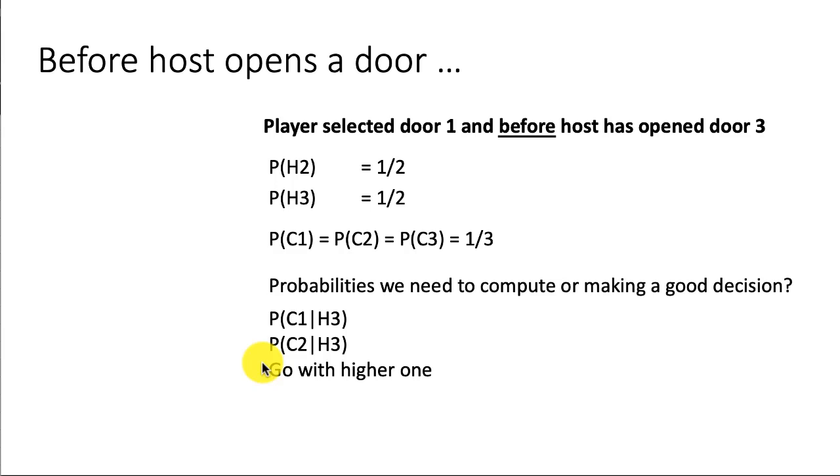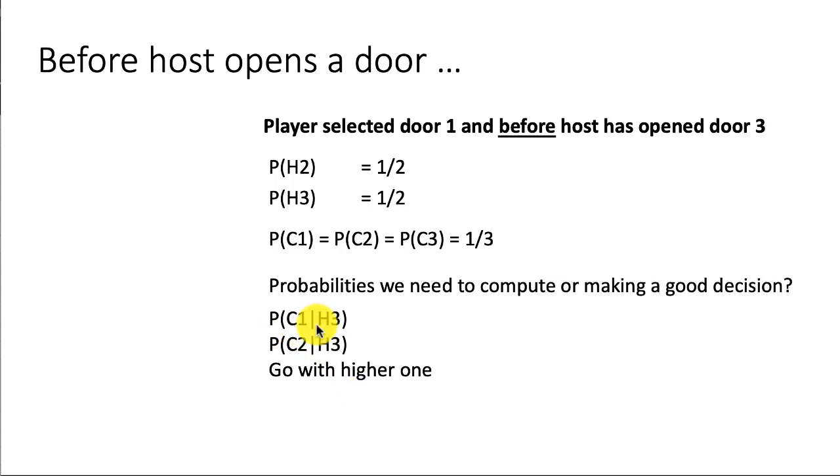Now what probabilities do we need to compute in order to make a good decision? What we want to compute is, given that the host opens door 3, what is the probability that the car is at 1? And given that the host opens door 3, what is the probability that the car is behind door 2? We want to calculate these two probabilities and go with the higher one.